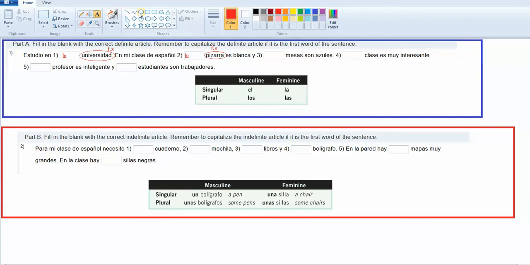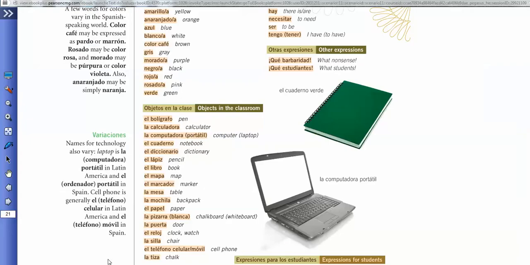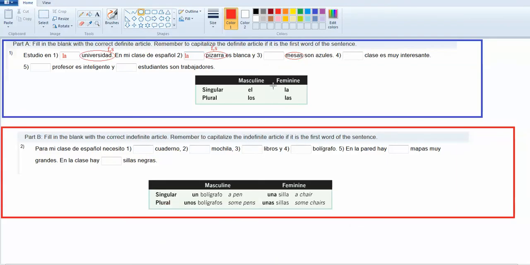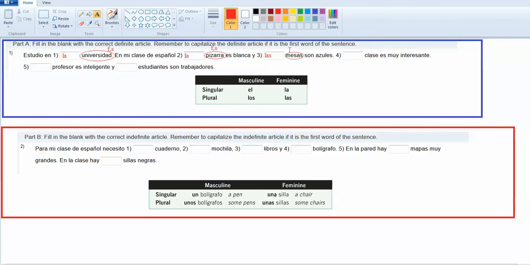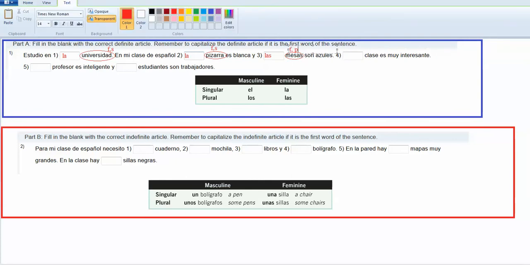This time what I'm talking about are the mesas. This time, though, mesas has an S on it, so we're talking about tables, not table, but it is feminine because if I go back out here to my page in my book and I find mesa, it's got a la in front of it. So I am going to want feminine, but this time I'm going to want plural, and I'd want to plug in las because this word was feminine and plural.